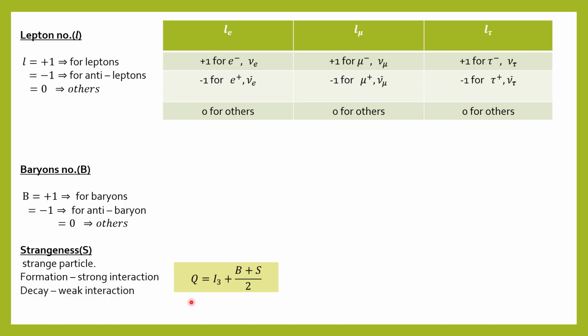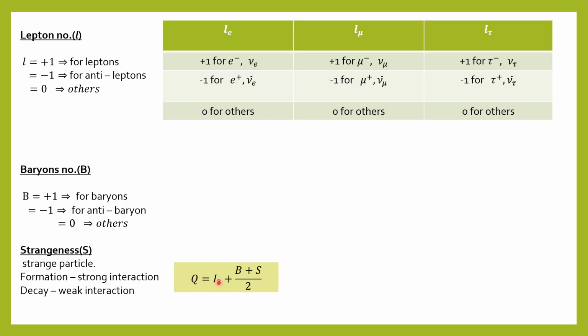Okay, again we have a formula, that is Q equals I3 plus (B plus S) whole divided by 2. Here Q represents the charge of the particle, I3 represents the third component of the isospin of the particle. Then B is the baryon number as we have learned before. S is the strangeness, and 2 is only a number, you know. So Q we know is charge. What is charge? Okay.